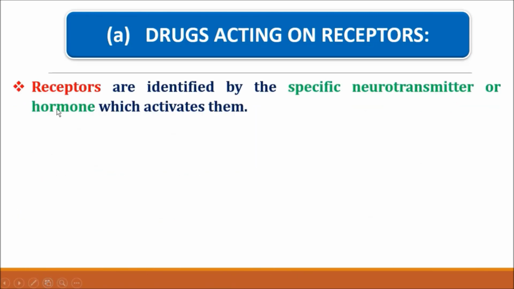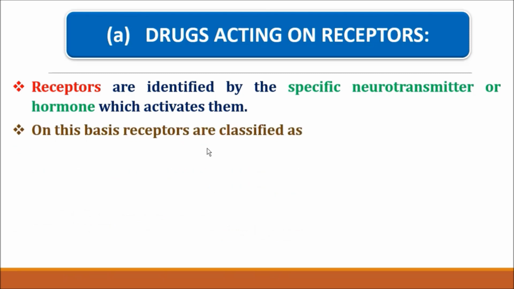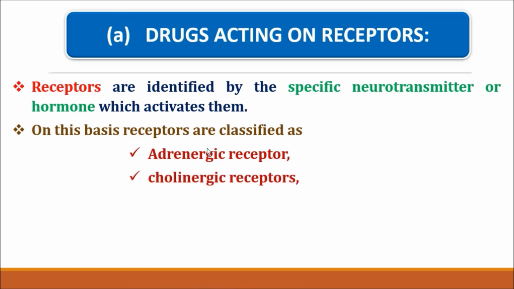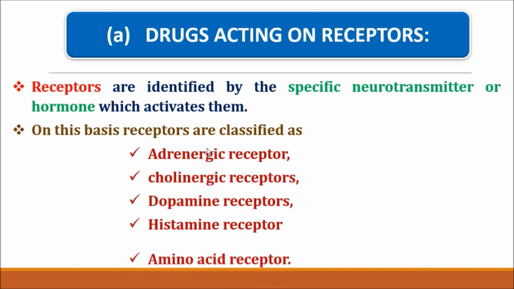So these receptors are identified by neurotransmitters or hormones, and when these neurotransmitters or hormones interact with the receptor, they activate the receptor and it shows some biological response. On this basis, the receptors are classified into adrenergic receptor, cholinergic receptor, dopamine receptor, histamine receptor, and amino acid receptors. So here the topic is drugs acting on receptors.